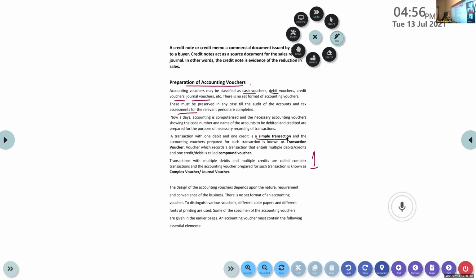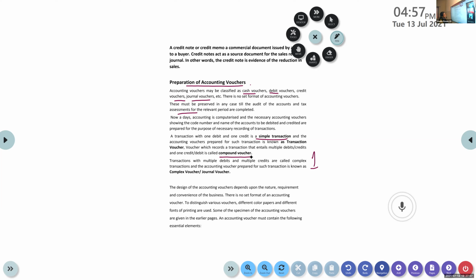Now, a voucher which records a transaction that has multiple debits and credits is called a compound voucher. Okay, you just understand all these. We are going to the main topic, but before that, we are just discussing vouchers.